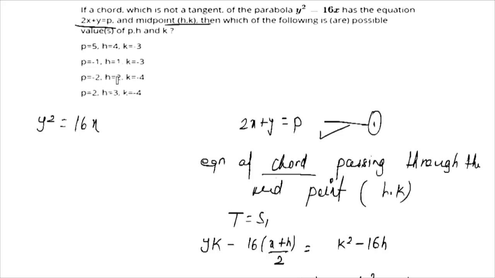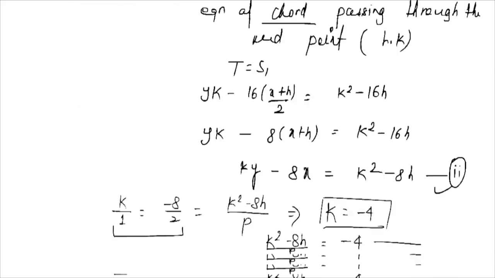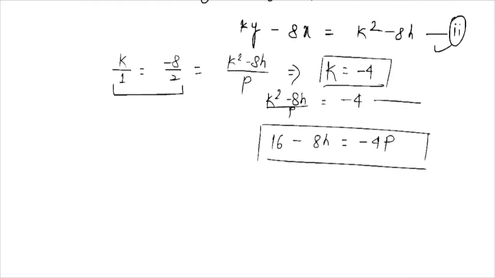Firstly, put the value of h is equal to 2 in this equation. If h is equal to 2, then 16 minus 8 into 2 is equal to minus 4p.